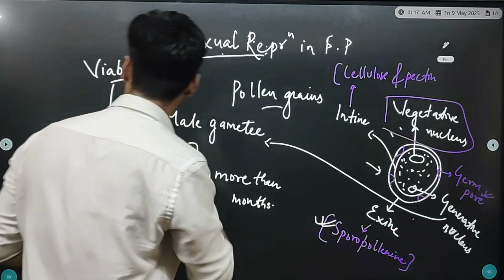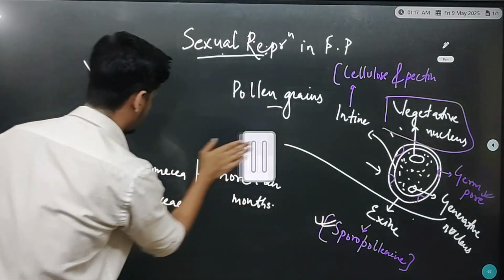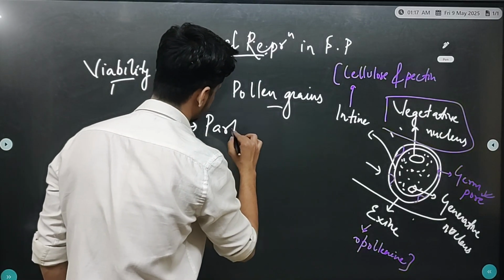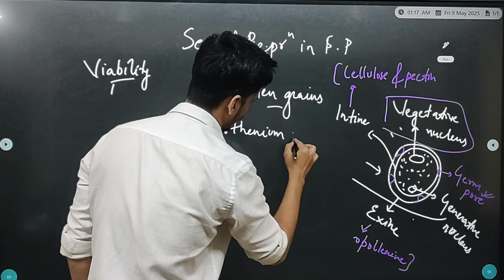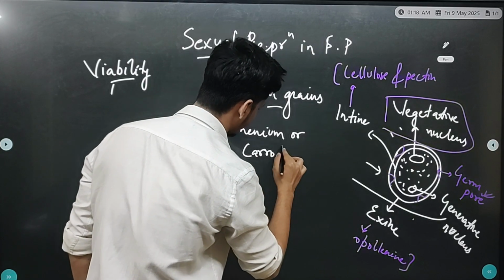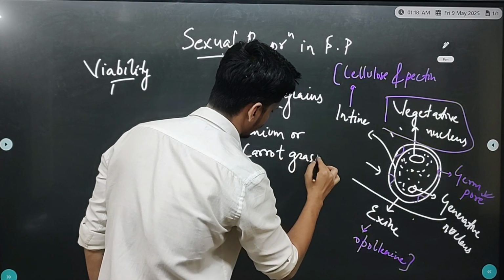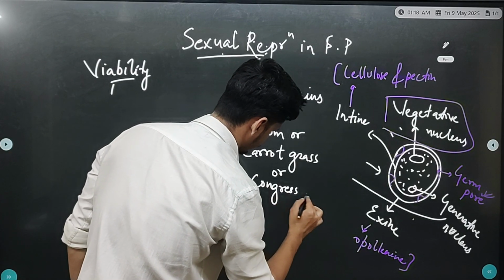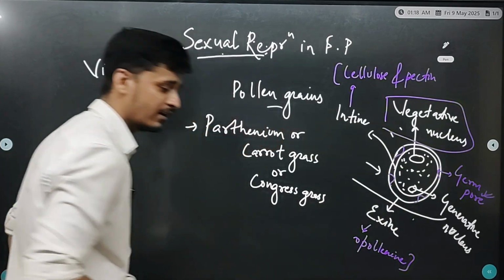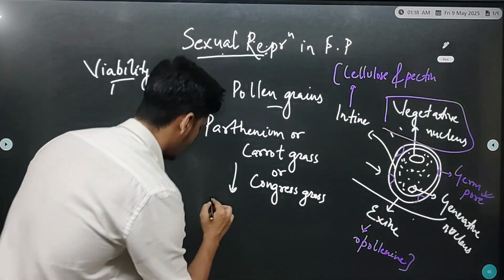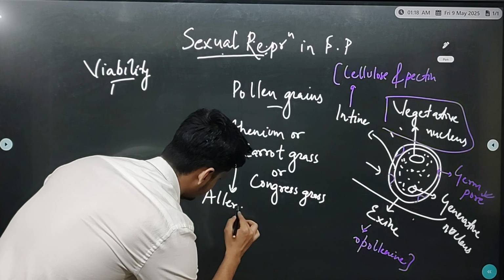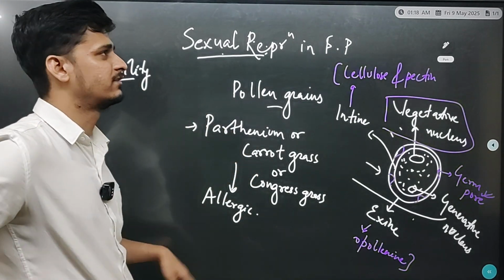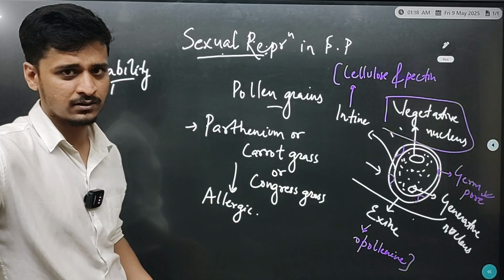So pollen grains of Parthenium or carrot grass or Congress grass are allergic, right? They cause respiratory disease जैसे कि ब्रोंकाइटिस हो गया, अस्थमा हो गया, ओके।